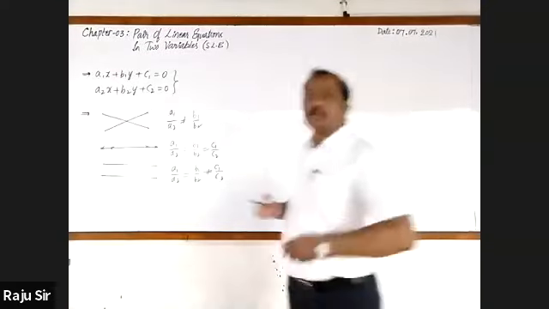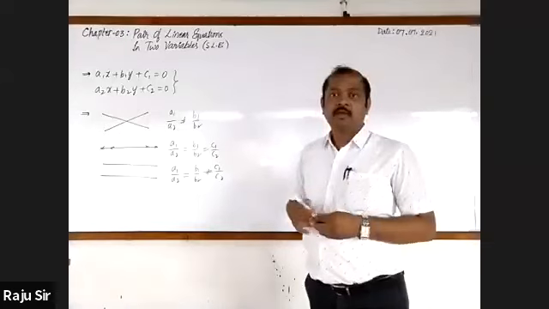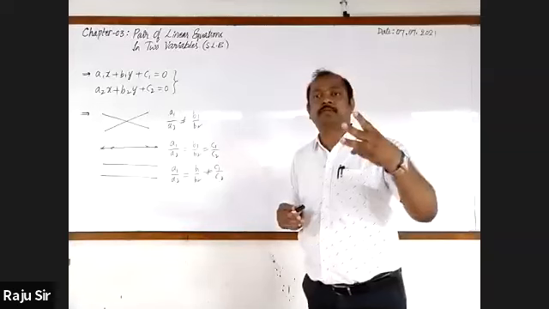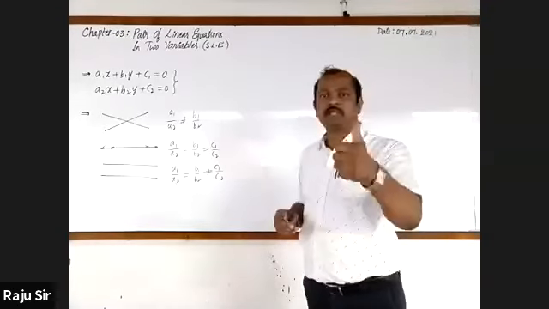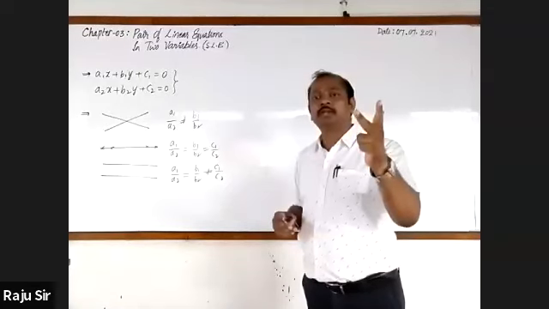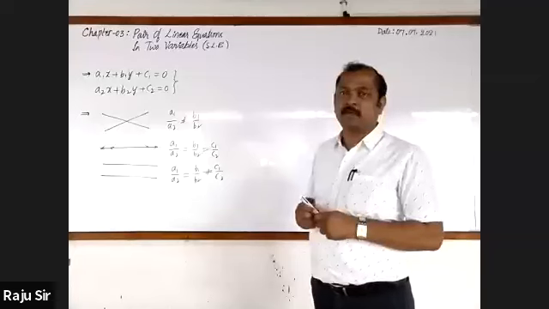And based on this also we can decide the types of solutions. As there are two equations, we have three possibilities of solutions. One is a unique solution, second is infinitely many solutions, and third is no solution. And we have conditions for all these as well.